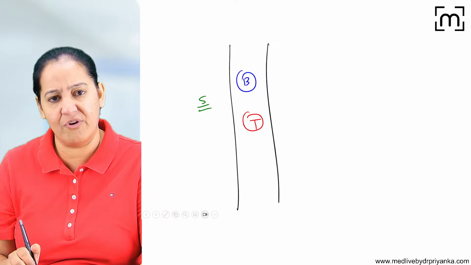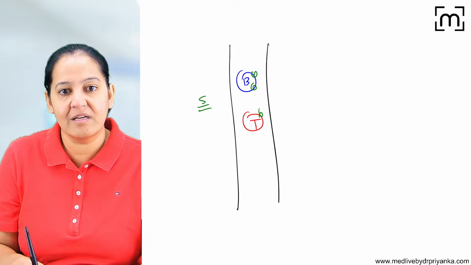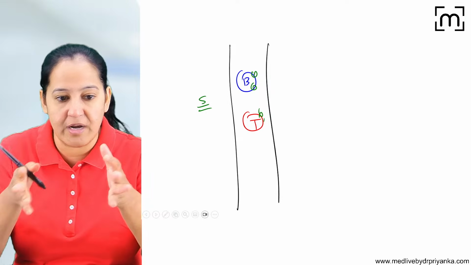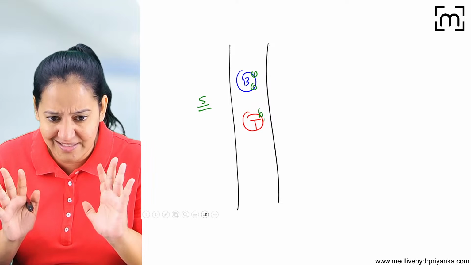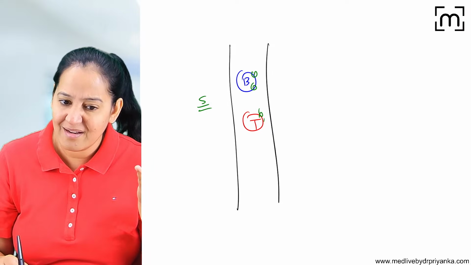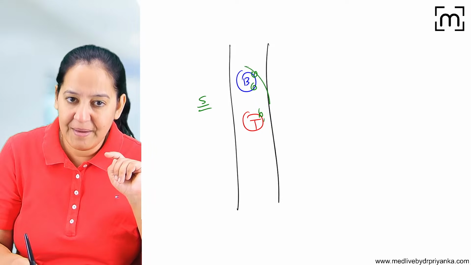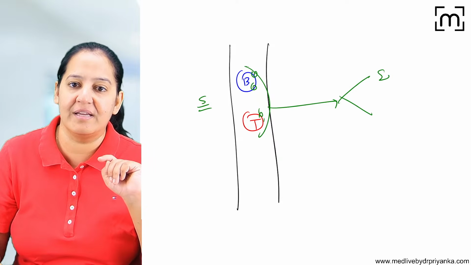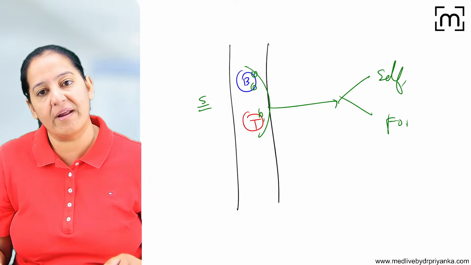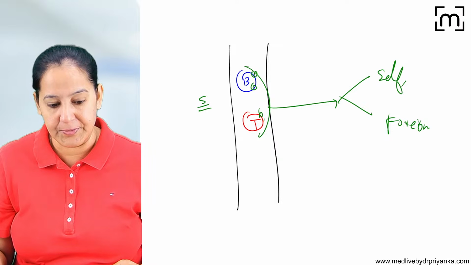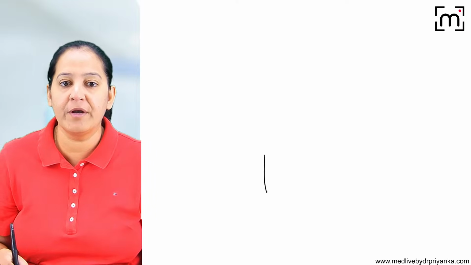How do they kill the foreign? Do they have eyes? Do they keep on seeing, this is self, this is foreign, I have to kill this, I do not have to kill this? It's not like that. Then how do they recognize self? How do the B and T lymphocytes recognize and differentiate whether it is self or foreign? I'm asking you. There is a theory behind that. The theory is known as Burnet theory. What is the Burnet theory?